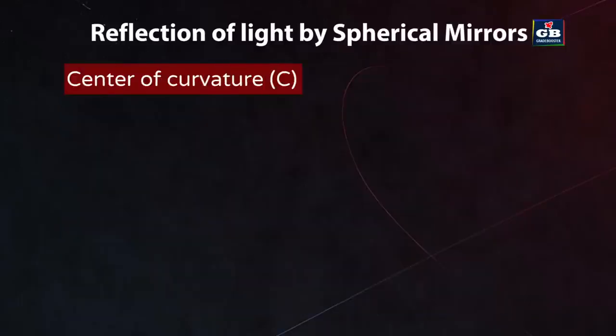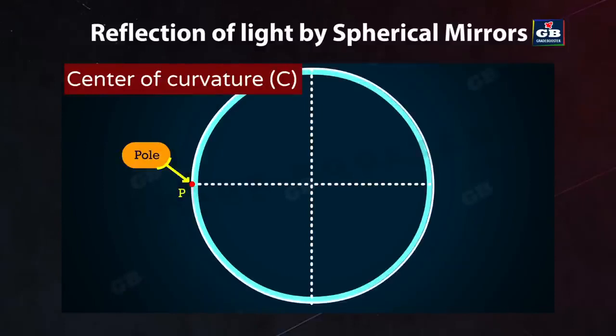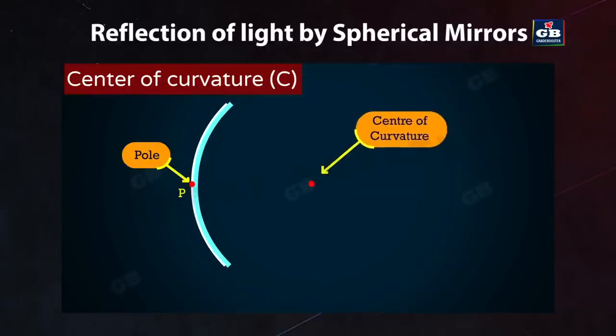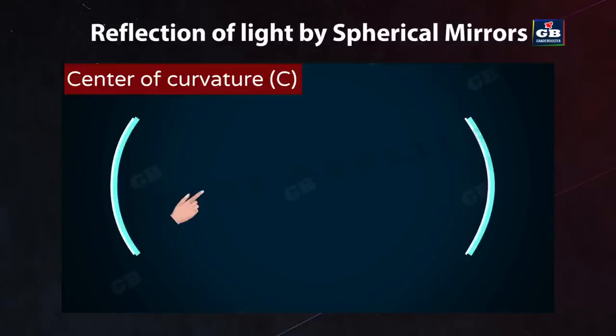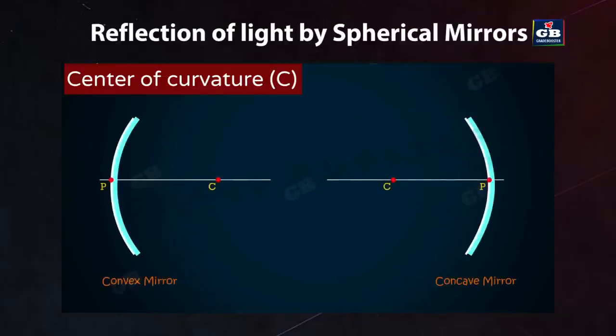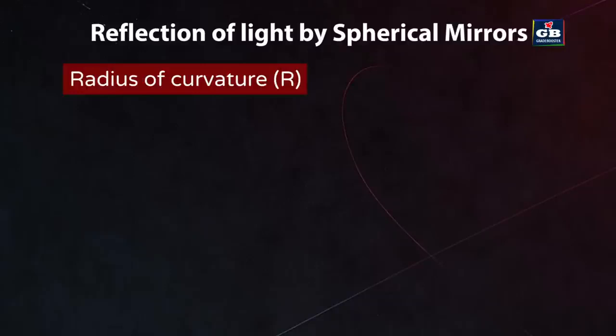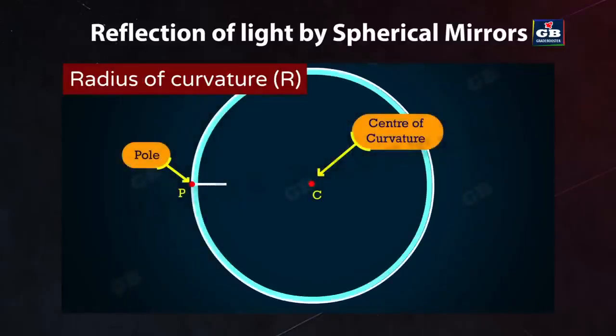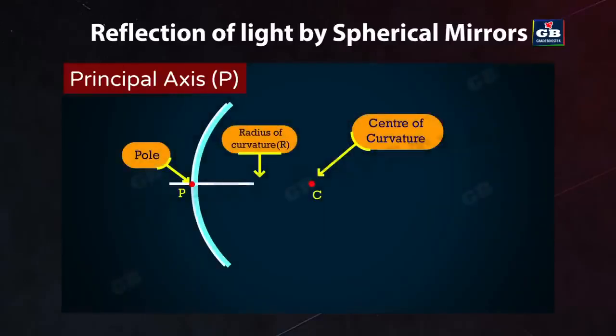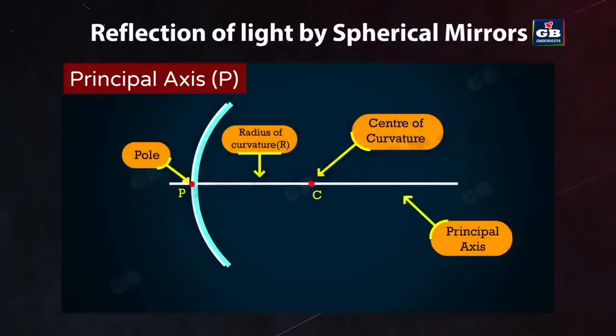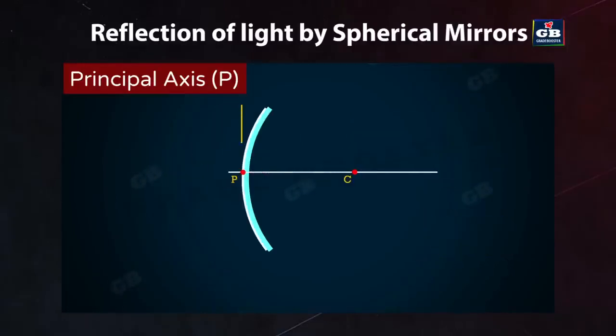Center of curvature. The center of curvature is the center of the imaginary sphere from which the spherical mirror is derived. It lies behind the mirror in case of a convex mirror and lies in front of the reflecting surface of a concave mirror. It is represented by the letter C. Radius of curvature. The radius of curvature of a spherical mirror is the radius of the imaginary sphere of which the mirror is a part. Principal axis. The line joining the pole and center of curvature is called the principal axis. We should remember that the principal axis is normal to the mirror at its pole.